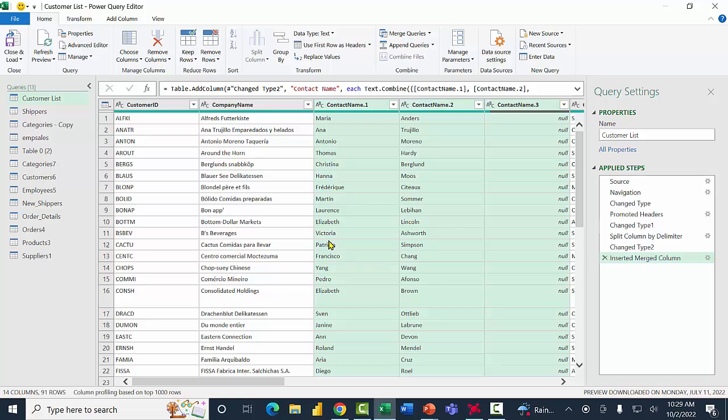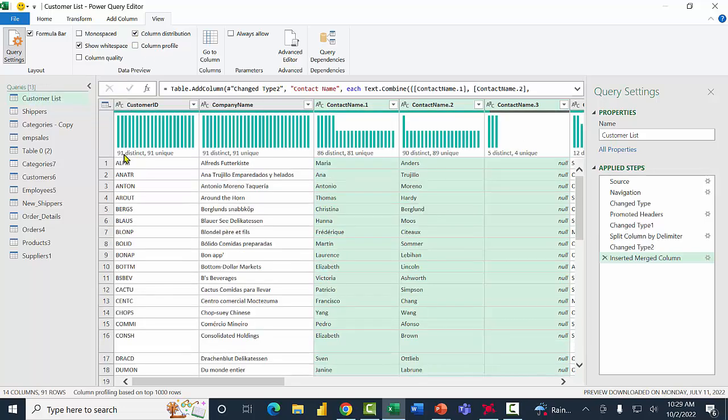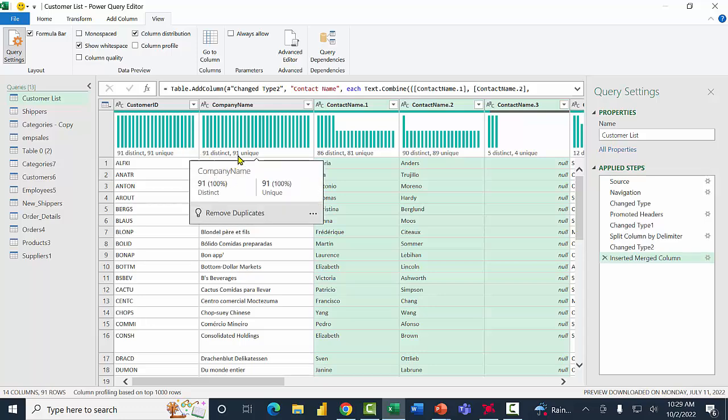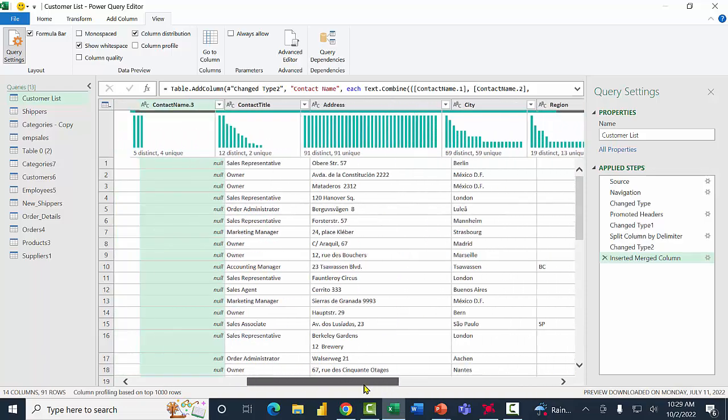Now let me show you how to take a look at the data here in the Power Query in a different way. So I'm going to click on the View menu, and then under View, I'll pick where it says Column Distribution. Let's see what that does. So then it tells you for each column how many distinct values there are, how many unique values. So you get that information right away about the different columns.